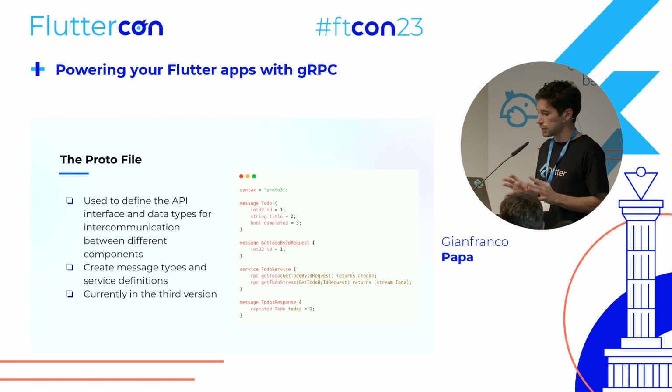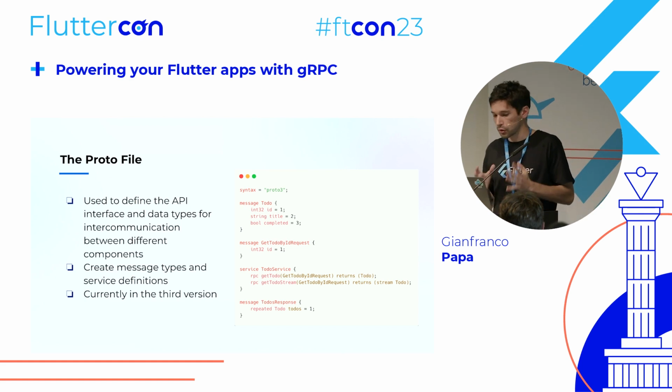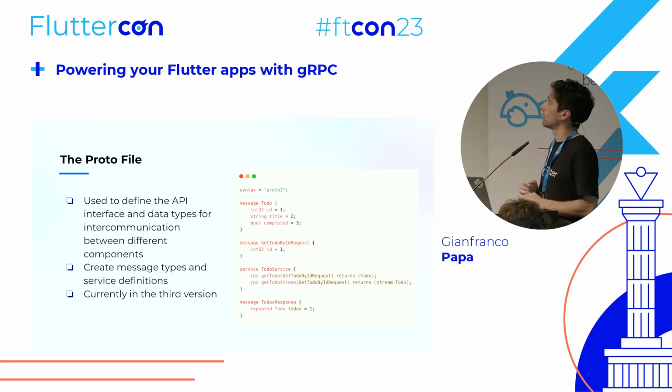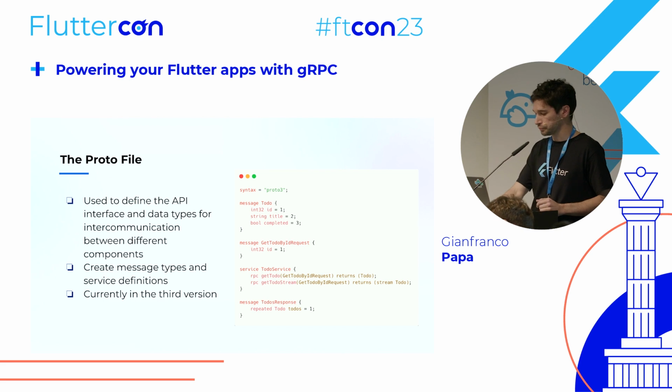So where it all starts when using protobuf and gRPC is in the proto file. That's what I was talking about, having a single source of truth. The proto file is a definition of your API interface, where you define messages and services. Currently, we are on the third version, and this is an example of how it looks. It has its own definition, and this will allow us to auto-generate code by only defining this proto file.